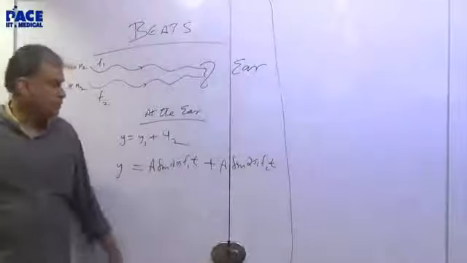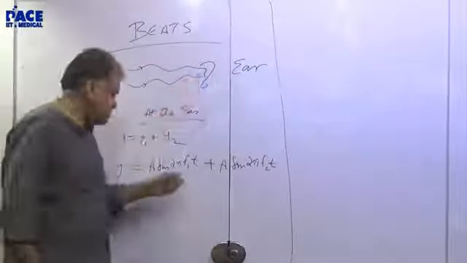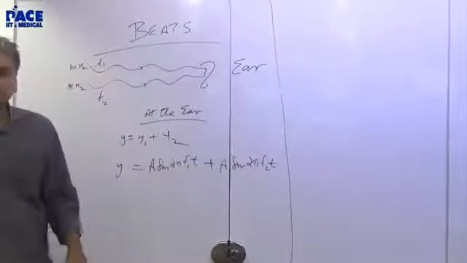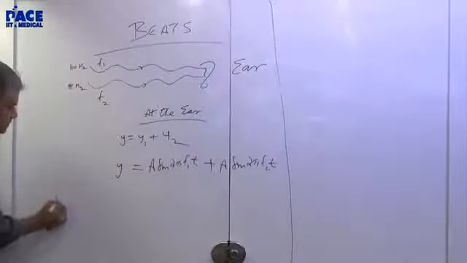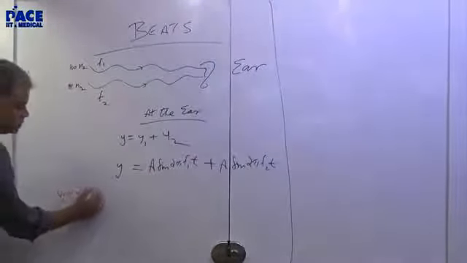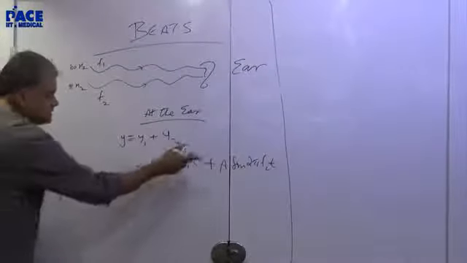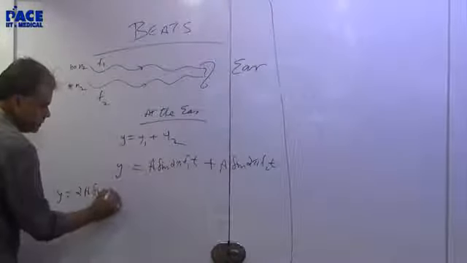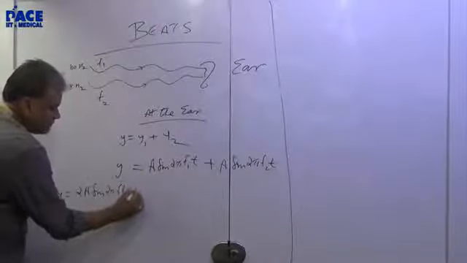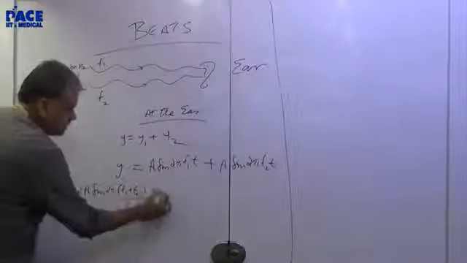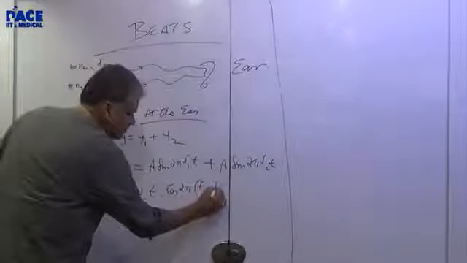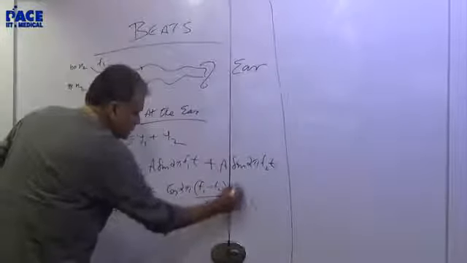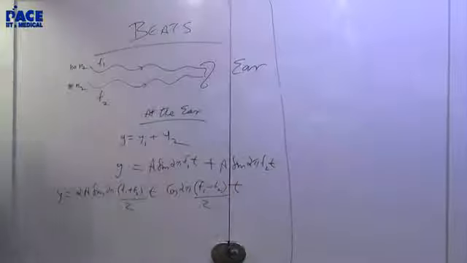We'll take the same amplitude, and what happens at the eardrum is a superposition. So let's write it. y is equal to 2a sin((2 pi (f1 plus f2)/2) t) cos((2 pi (f1 minus f2)/2) t). Is it okay? Yes.